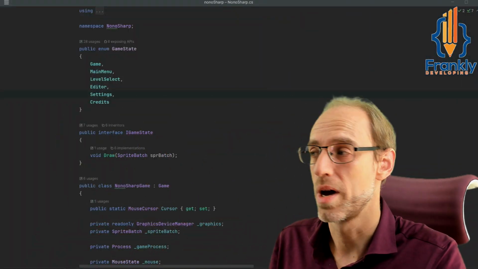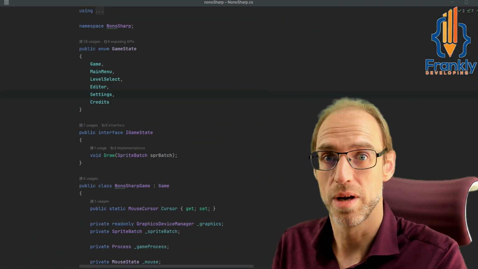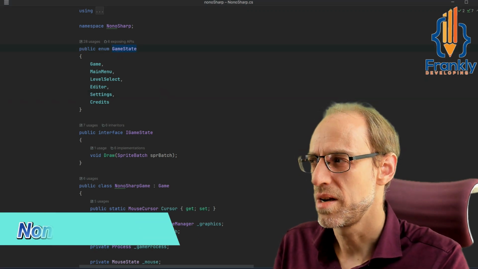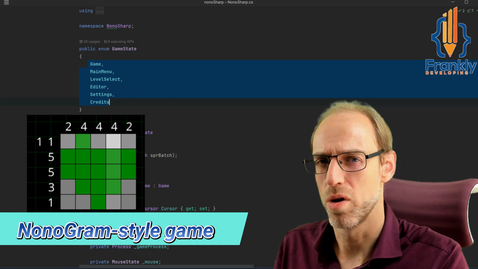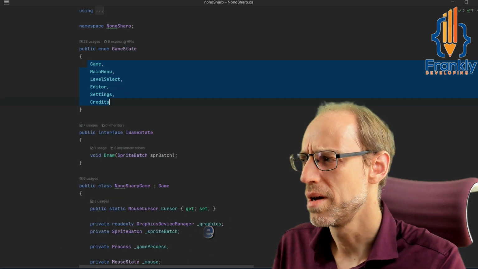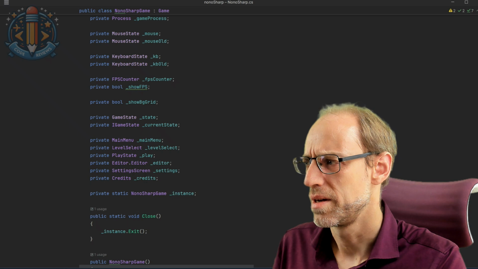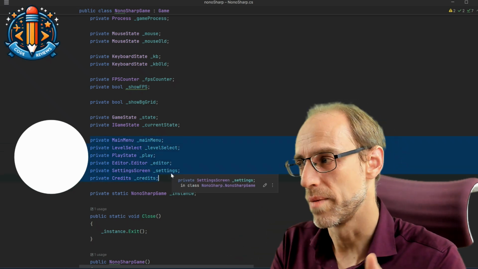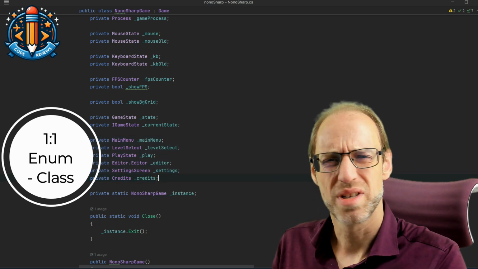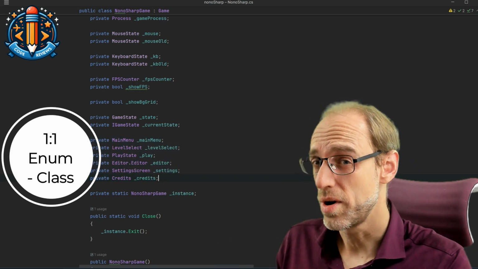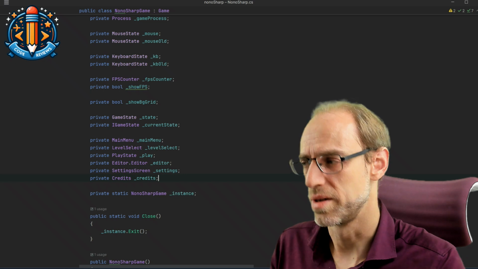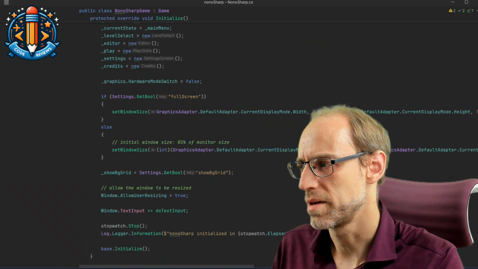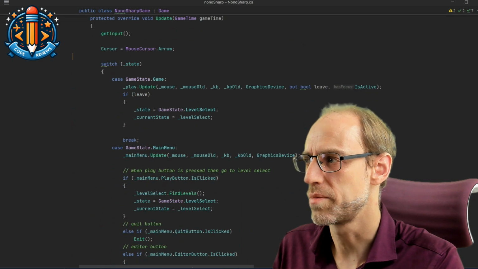Quick recap on where we left off last time and the state we are in here, which is this game state enum that encodes all of these different states in the game you could be in. And then we found that it matches up with individual classes, so one class per enum basically, which is kind of odd because you have the classes already, so why this kind of redundant enum? And then we noticed a few switch statements, like this one still left in the update.